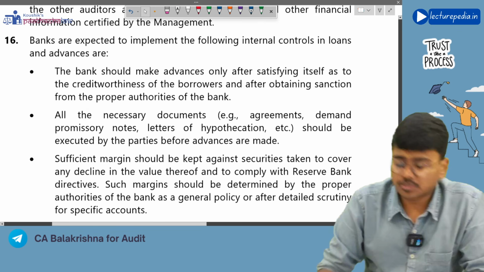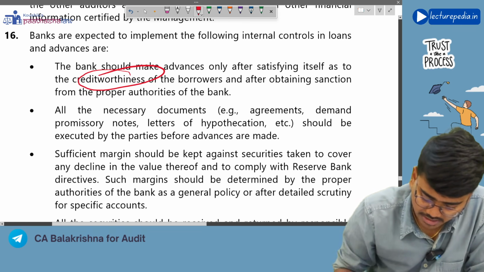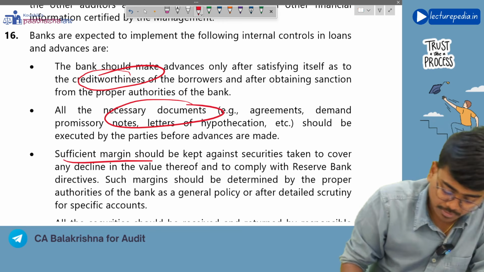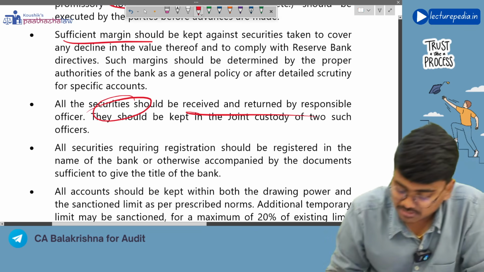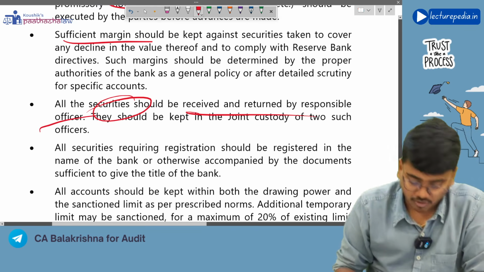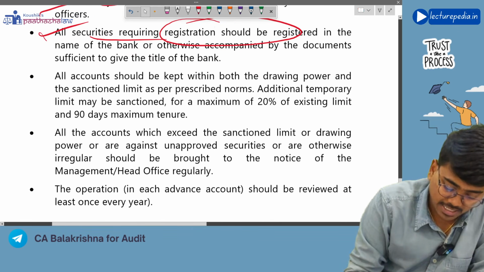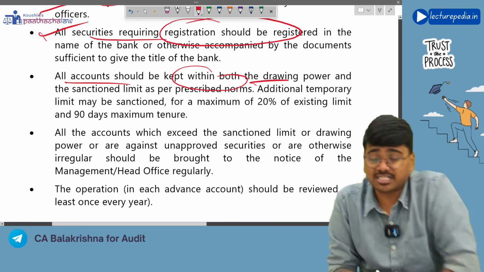Creditworthiness and all necessary documents should be properly executed. Sufficient margin should be kept with respect to the securities. All securities should be received and returned by the responsible officer. All securities requiring registration should be registered in the name of the bank, and all accounts should be kept within both drawing power and also sanction limit.